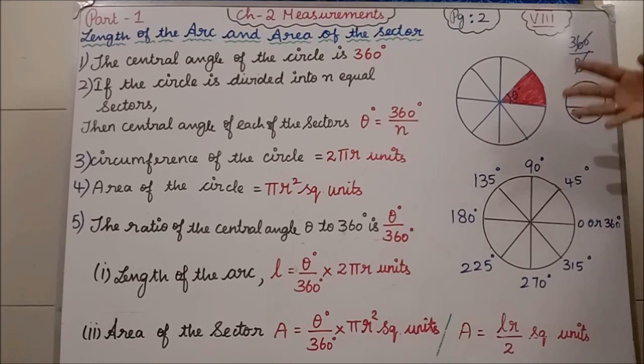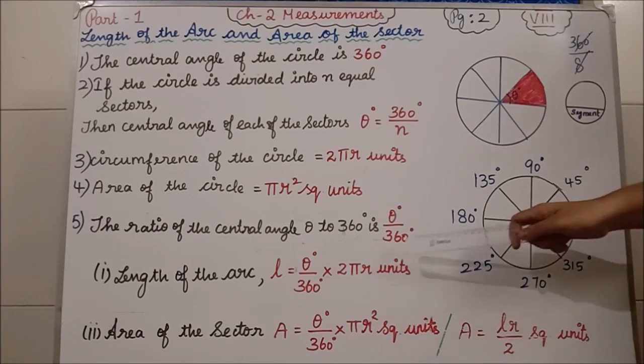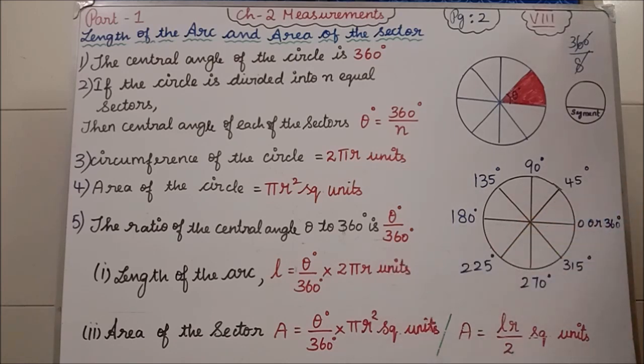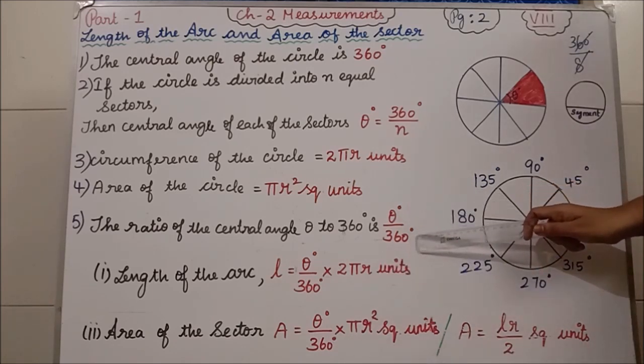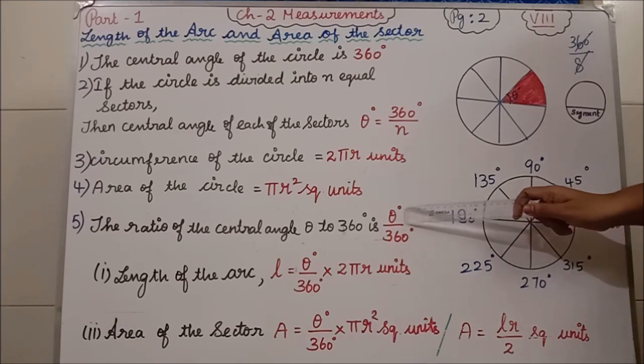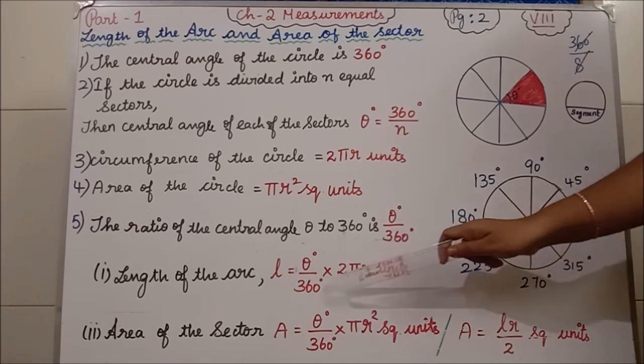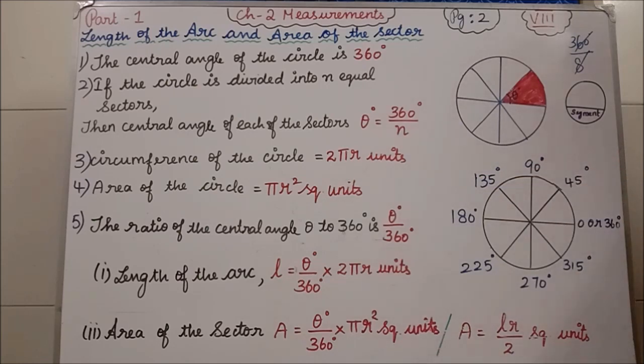Find the area of the sector. Like that only they will ask you the question. So wherever they ask to find the length of the arc, you are going to use this formula. What formula? It varies from theta to 360 degree, so theta divided by 360 degree is the length of the arc.